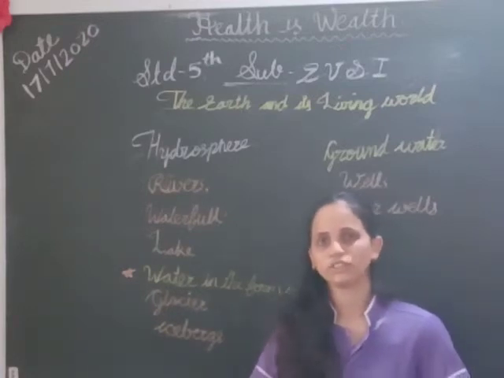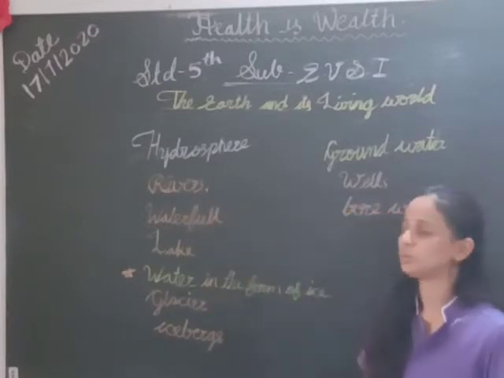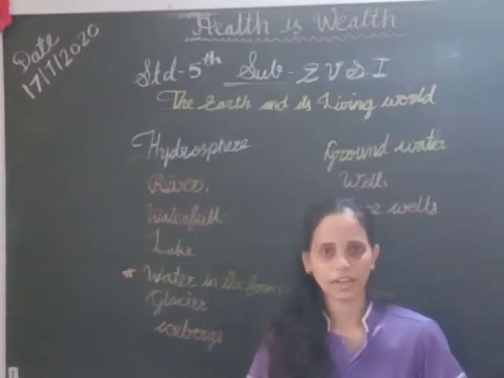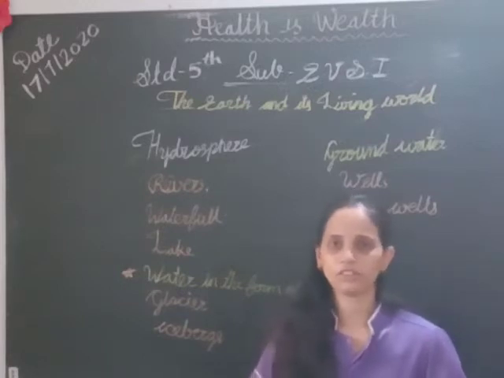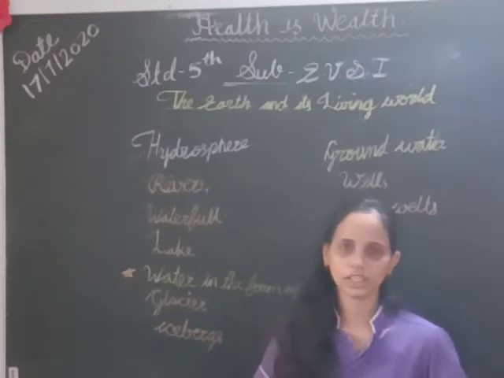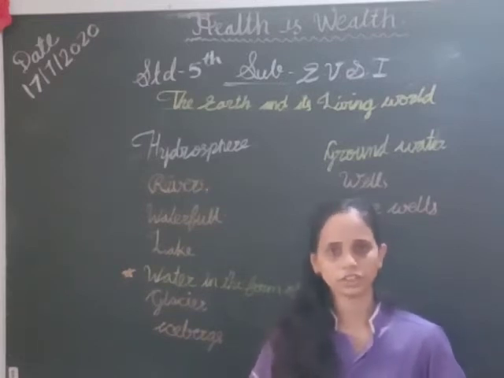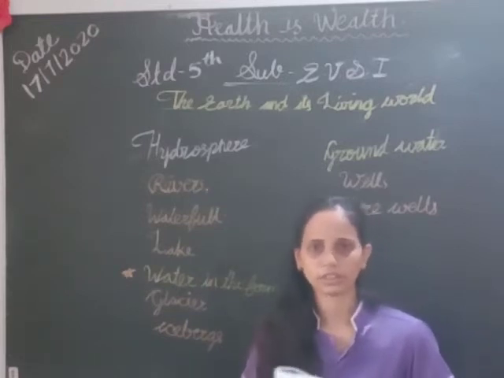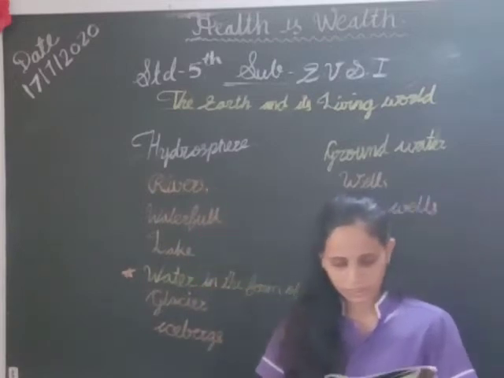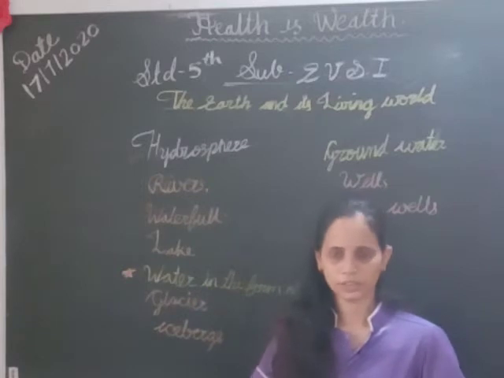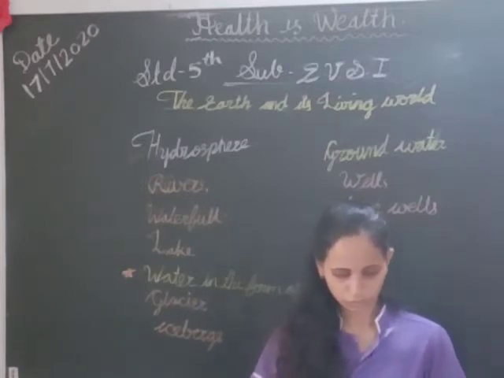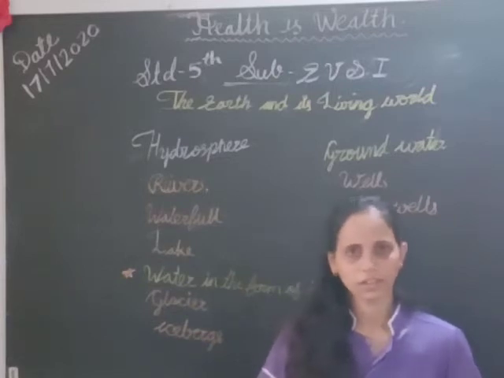Now we will see what is the hydrosphere and what is there in the hydrosphere. Hydrosphere means the water. In water, which living thing is staying? Fish is there in the hydrosphere. Now we will see hydrosphere. The surface of the water means hydrosphere. There are many streams of water flowing over the land.